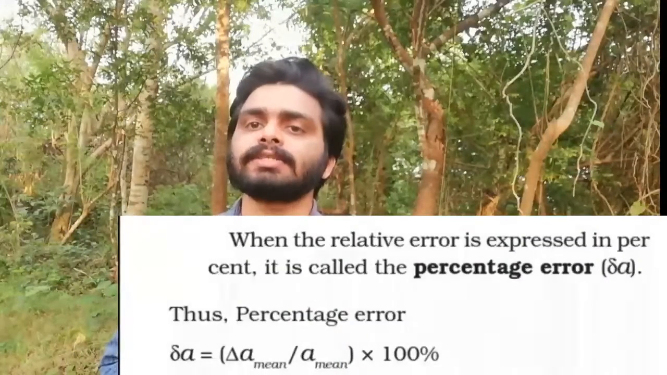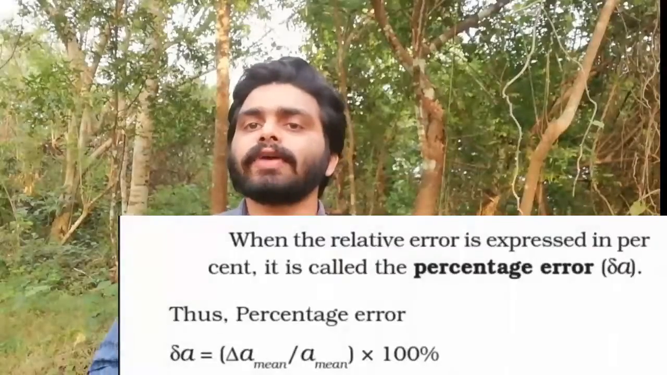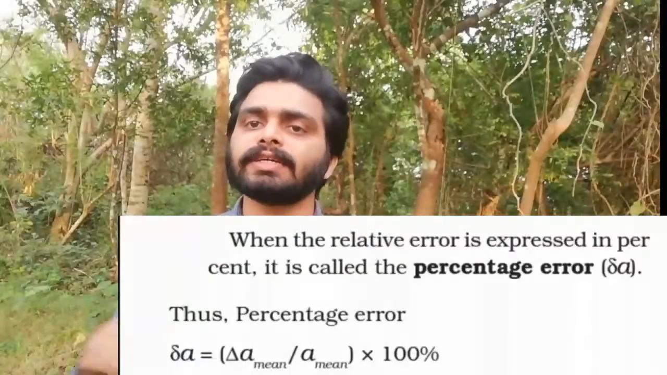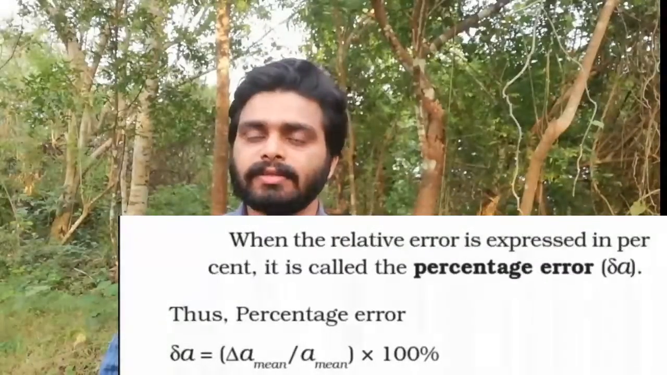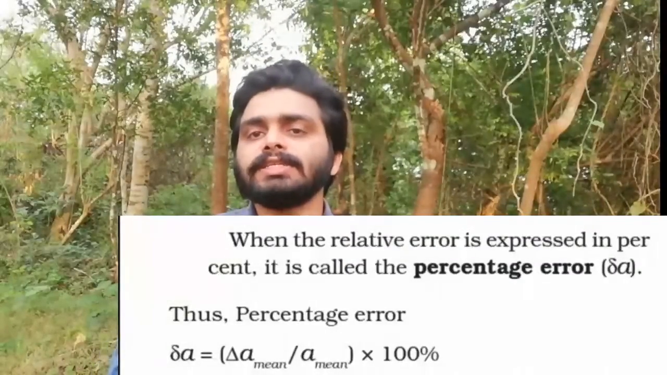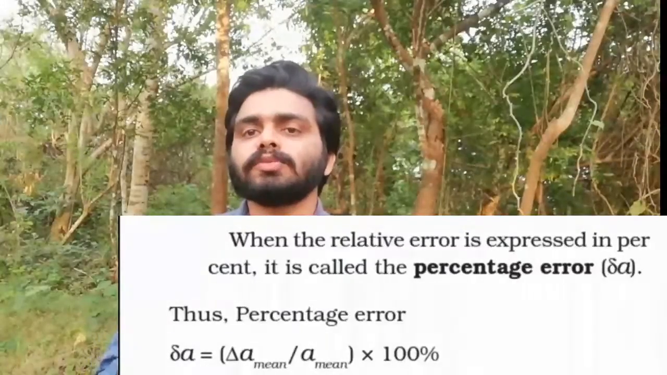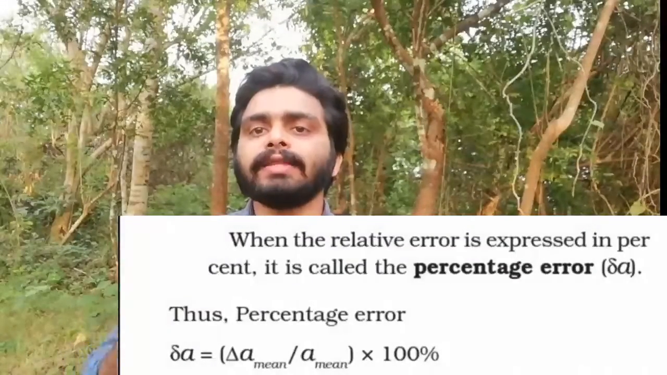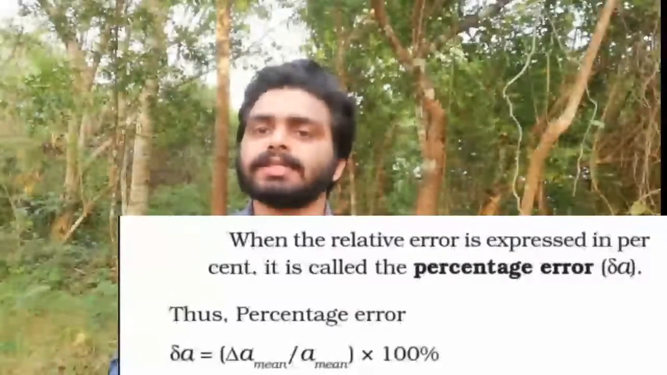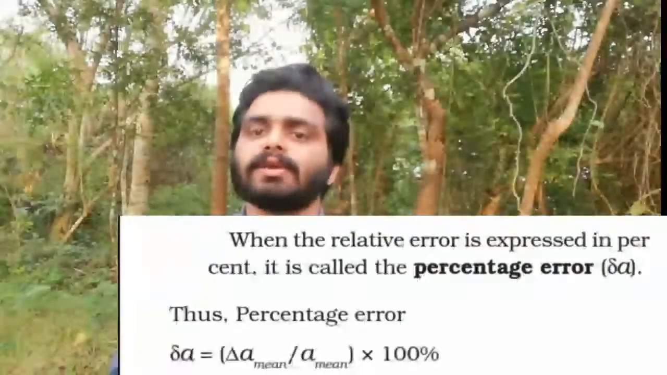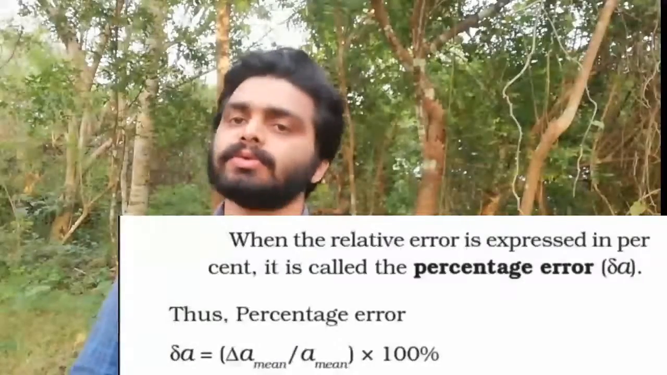Percentage error means whenever we express this relative error in percentage, then that is the percentage error. That means the ratio between the delta A mean value and the mean value, multiplied by 100%, gives the percentage error of that particular measurement. Okay.